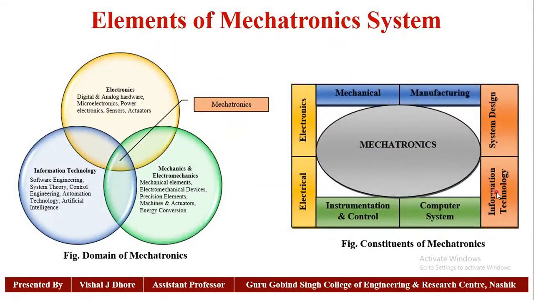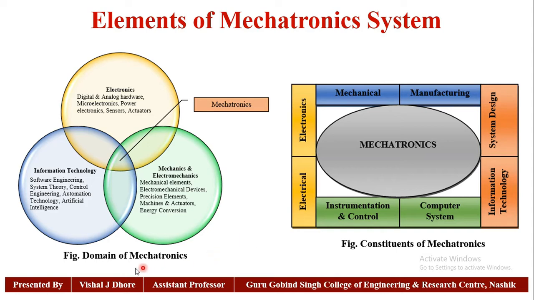The second point is the elements of mechatronic systems. In these two figures, the first is the domain of mechatronic systems and the second is the constituents of mechatronic systems. From these two figures, we can say that there are a number of fields of engineering technology. They are interlinked, work together, and form mechatronic systems. A typical mechatronic system consists of mechanical systems, electrical systems, and information technology.